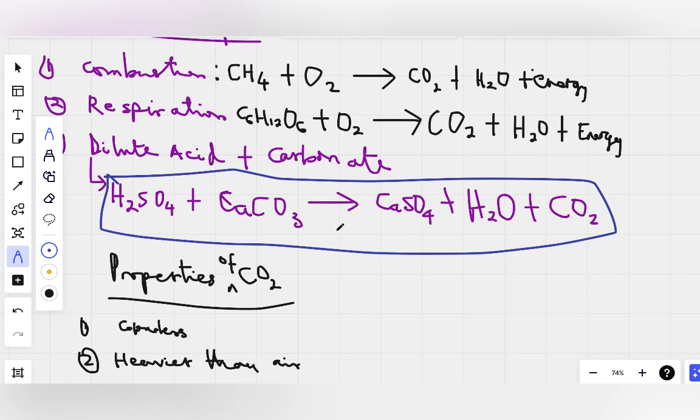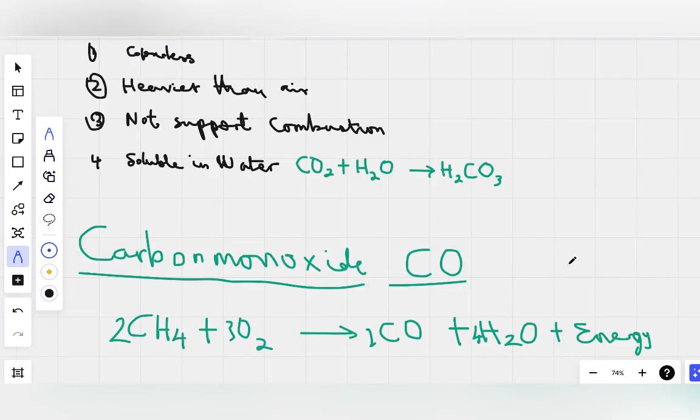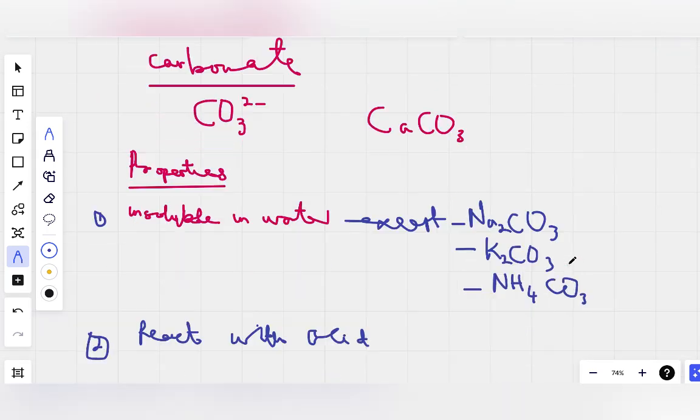So this is one property of carbonates. They can react with acid to produce salt, water, and carbon dioxide. Okay, so that's what we are referring to here.